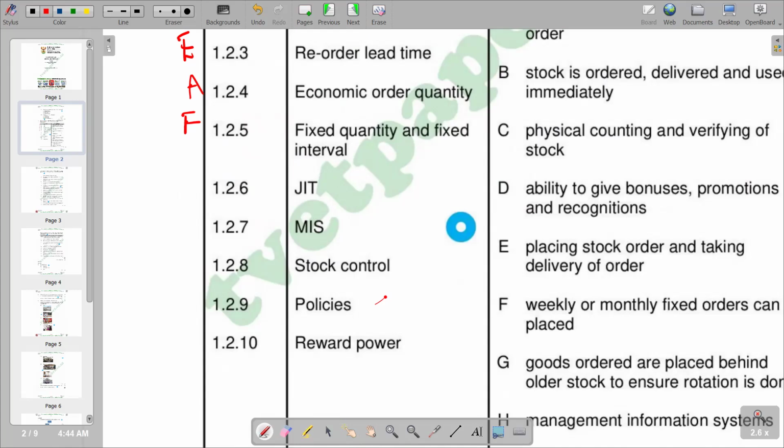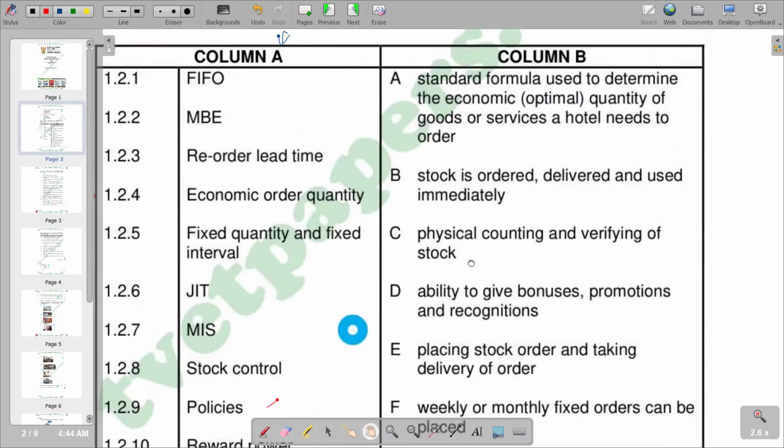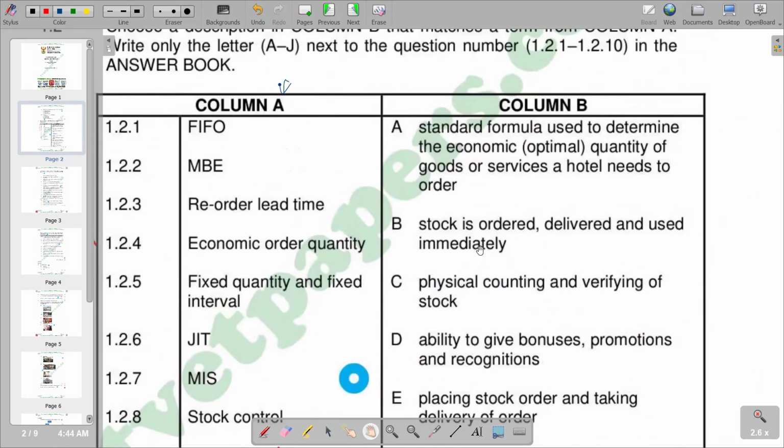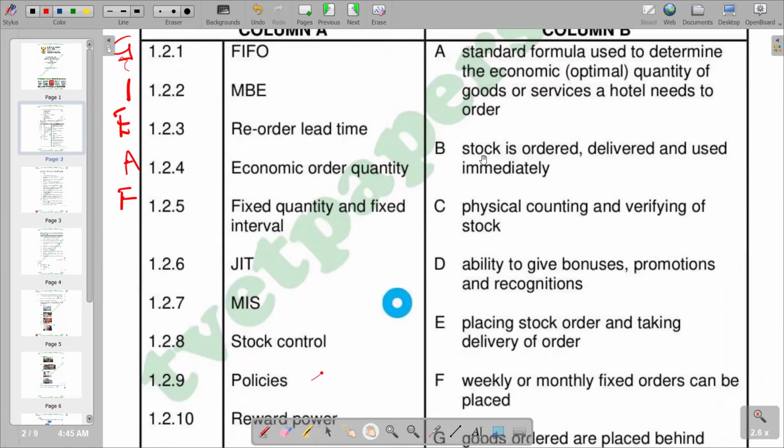So we try to see again in terms of our column B, what does match that. If you go to B, it says the stock is ordered, delivered, and used immediately. So this is the most appropriate that we have. So we have B.